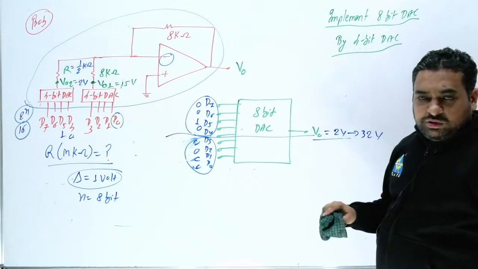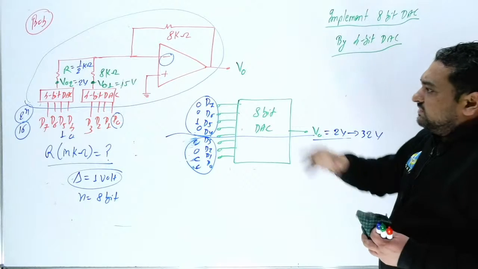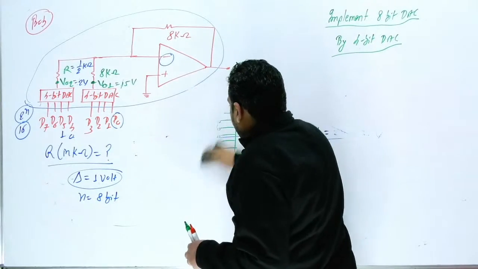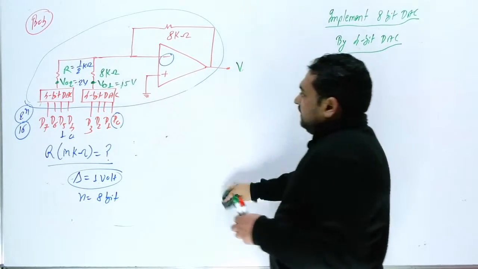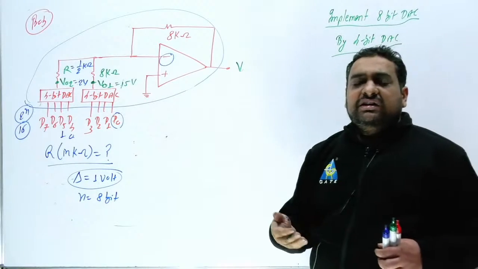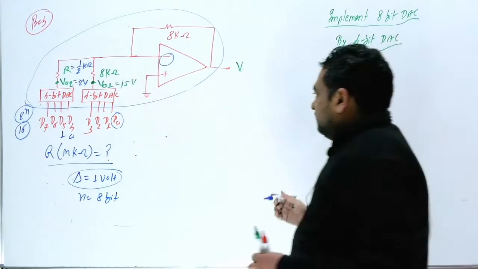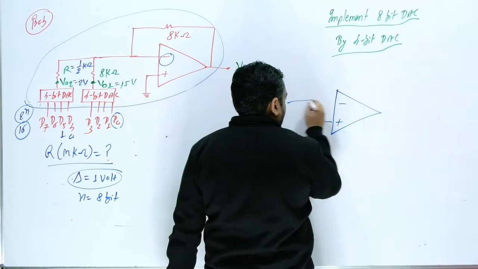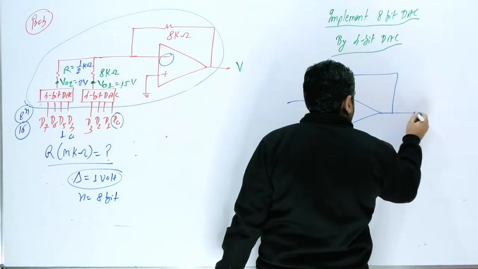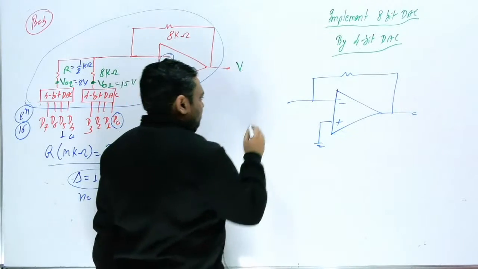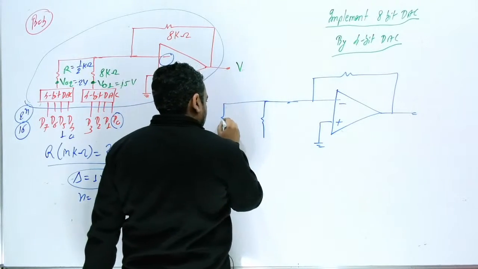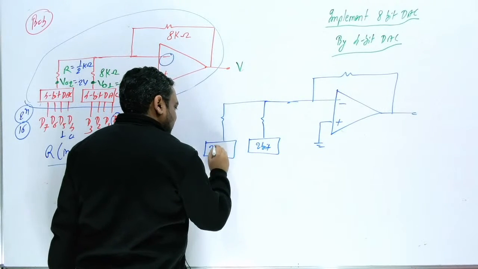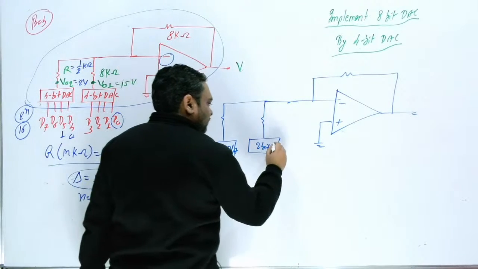So one more design. Now, reverse question if I will ask you. Suppose you have to implement here a 4-bit DAC by using 2-bit DACs. How can you design it? You can consider here one operational amplifier, and this amplifier will provide you a multiplication factor. So if you have here two 2-bit DACs, this is a 2-bit D to A converter, and this is a 2-bit D to A converter.